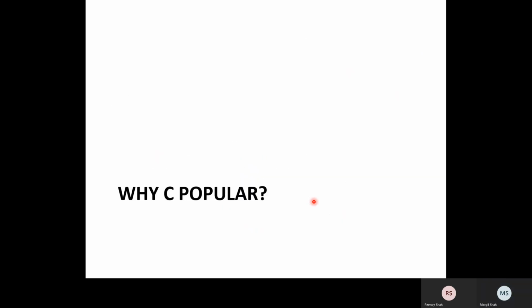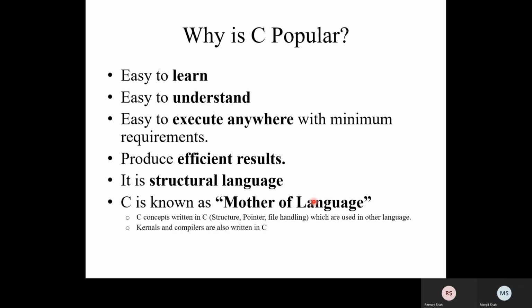Next, why is C popular? It is easy to learn, first of all. Easy to learn, easy to understand, easy to execute anywhere with minimum requirements, and it produces efficient results. It is a structured language, or we can say a sequential structured language also.